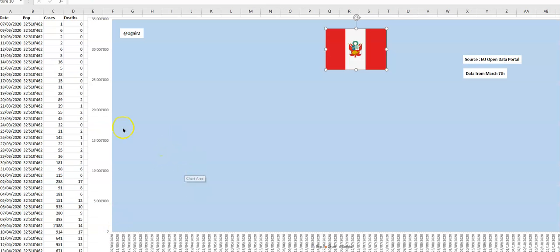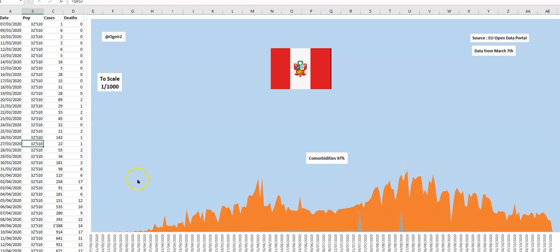As you see, it's impossible because of the population compared to the small numbers. So, in the next slide, now remember, this data starts in Peru from the 7th of March. The data is from here. That's the actual national flag, if you didn't know it. So what I'm going to do in the next one is I'm going to divide the population by 1,000, and that gives a little bit more to scale.